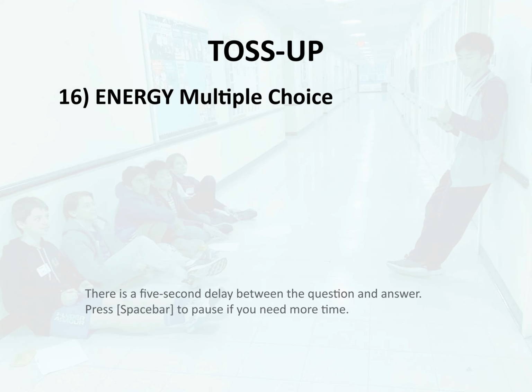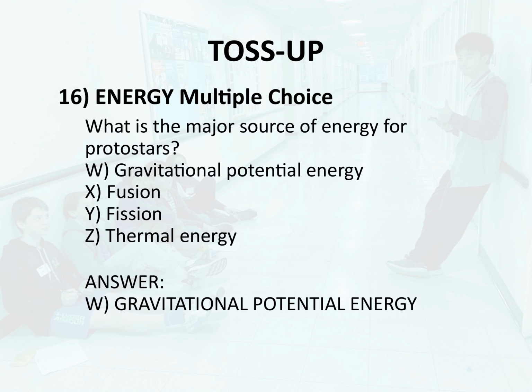Toss-up 16. Energy. Multiple choice. What is the major source of energy for protostars? W. Gravitational potential energy. X. Fusion. Y. Fission. Z. Thermal energy. Answer.